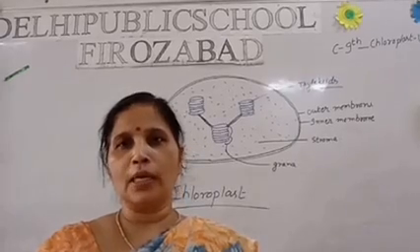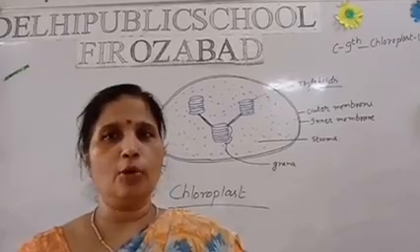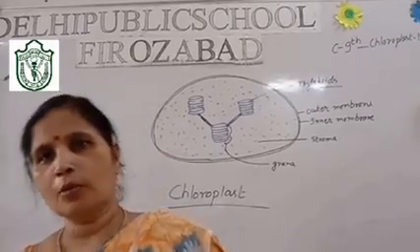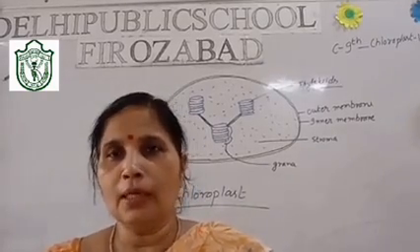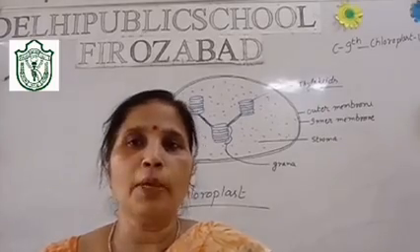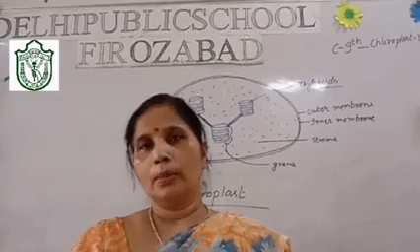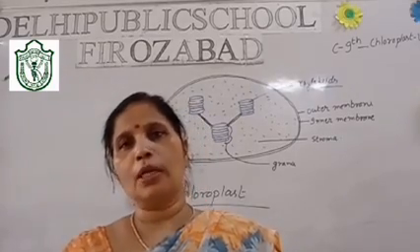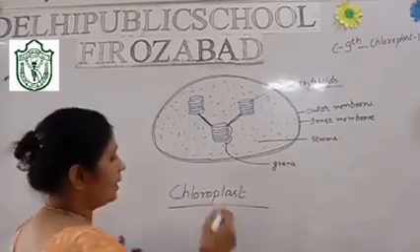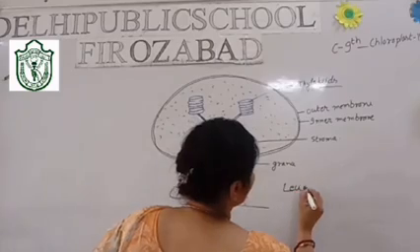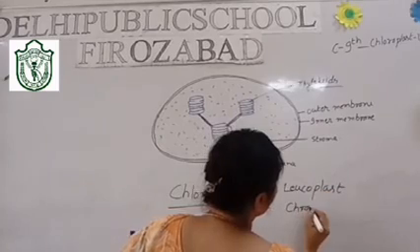We are going to discuss the next cell organelle, that is the chloroplast. Now you all know chloroplast. What is chloroplast? It is a plastid present in every plant cell. In addition to chloroplast, when I talk of plastids, there are also leucoplast and chromoplast.